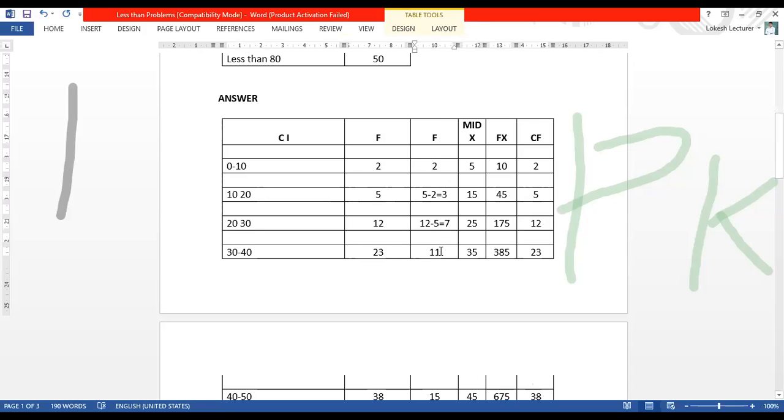Next, 11. How did we get 11? Here 23 minus 12 is equal to 11.